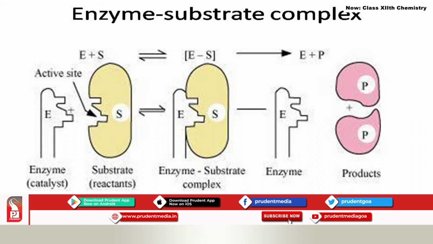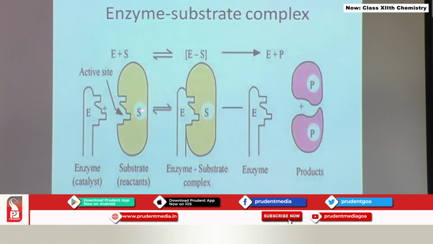This is the indication of the mechanism of the enzyme substrate complex, how the enzymes catalyze the reaction. Okay, that particular mechanism is shown in this slide. There is a lock and key mechanism or lock and key hypothesis which explains the formation of product by an enzyme catalyzed reaction. See, you have an enzyme here. That enzyme has an active site, and that active site of the enzyme can easily fit into the shape of the substrate. So there is a proper key for a proper lock, so lock and key hypothesis.